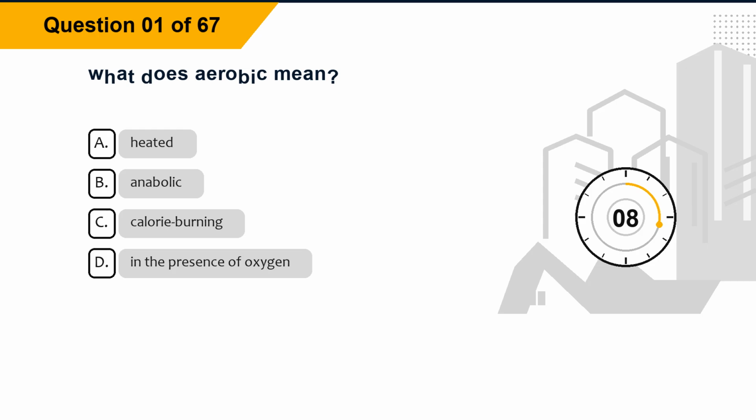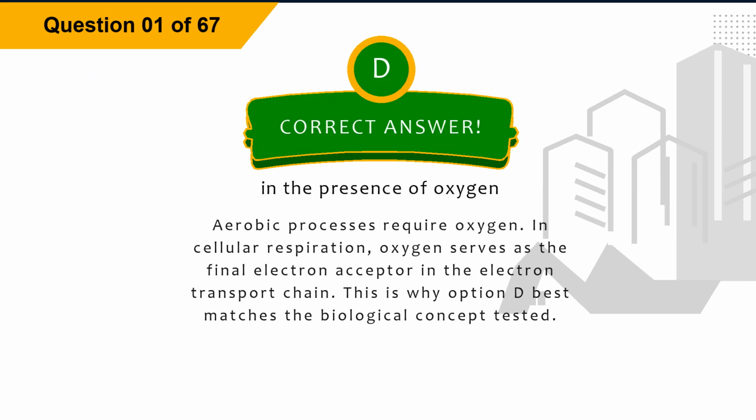Option A, heated. Option B, anabolic. Option C, calorie burning. Option D, in the presence of oxygen. The correct answer is option D, in the presence of oxygen. Explanation. Aerobic processes require oxygen. In cellular respiration, oxygen serves as the final electron acceptor in the electron transport chain. This is why option D best matches the biological concept tested.